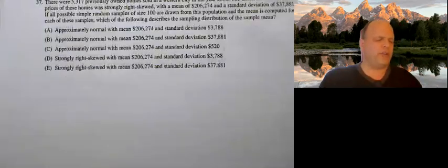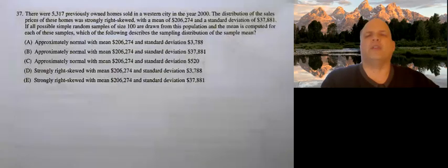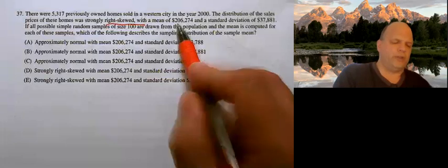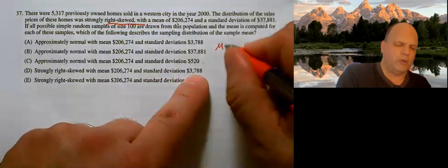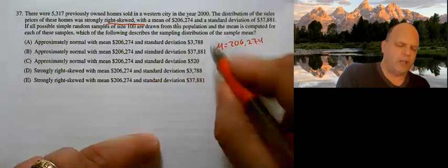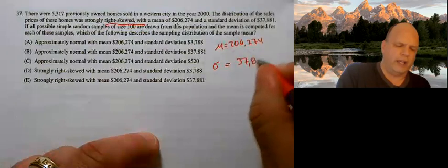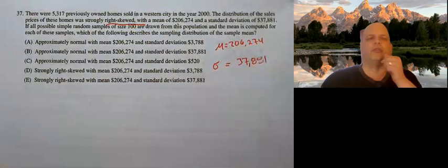All right, number 37. There were 5,317 previously owned homes sold in Western City in the year 2000. The distribution of sales prices of homes were strongly right skewed with a mean equal to 206,274 and a standard deviation equal to 37,881. But they're telling us the right skew.